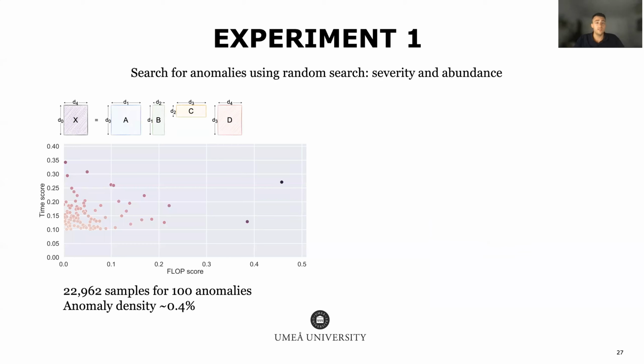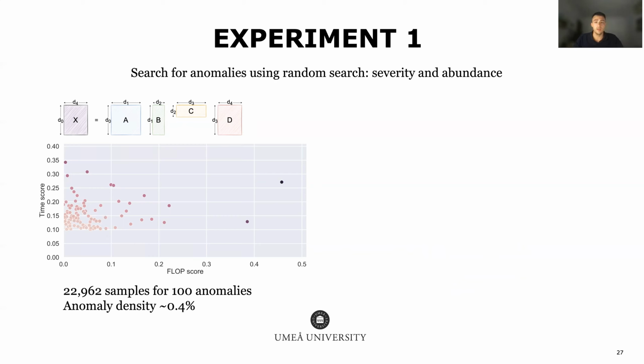This way, for the first expression, we looked for 100 anomalies, and this number of anomalies was chosen so we could perform all the experiments within a certain frame of time, since anomalies are very rare to happen for this expression. We had to test almost 23,000 samples to find 100 anomalies, which gives us an estimated density of 0.4% in the search space. The 100 anomalies are represented in the figure shown on the left side.